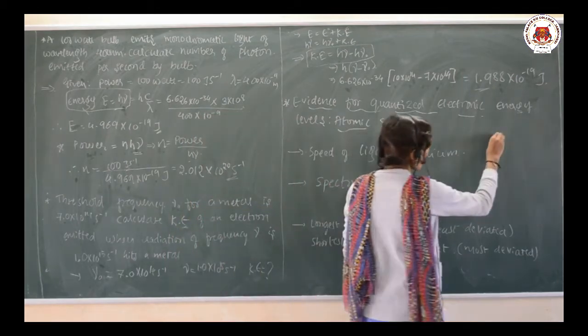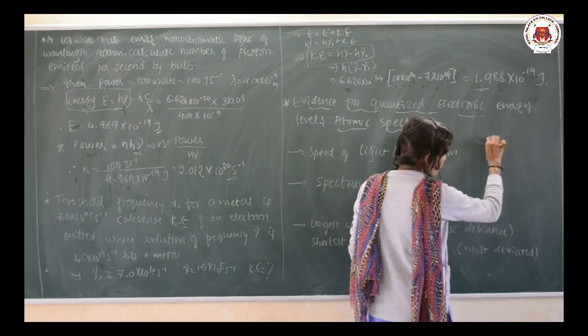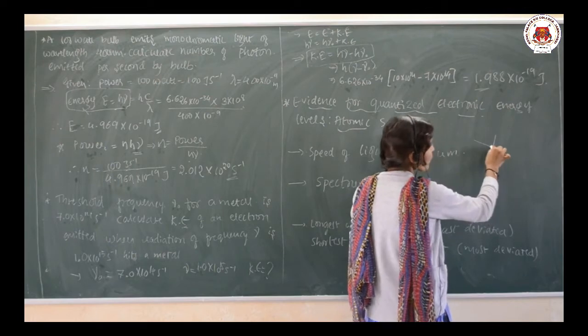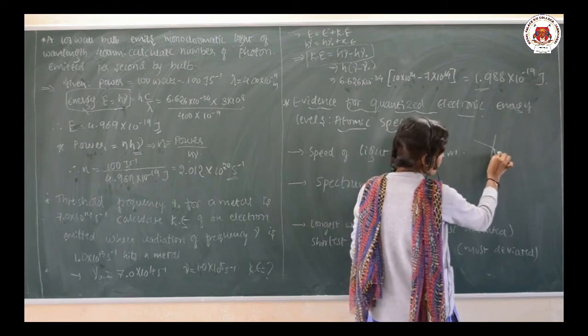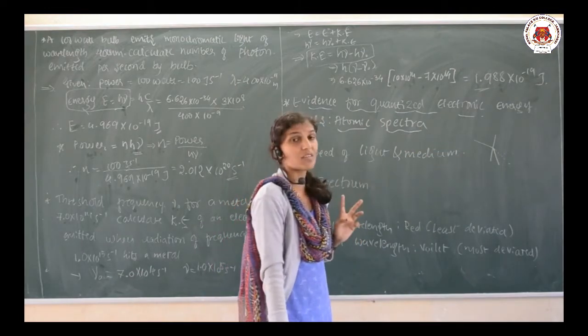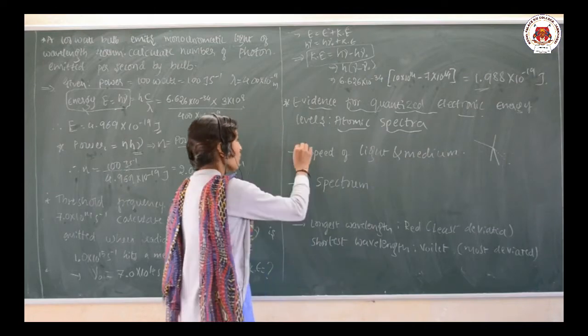For example, suppose light rays are passing here in one media. When it enters another media, it is going to deviate from its original path. Actually it should pass like this only, but it deviates, and the speed of this light depends upon the media. So, this is the first point.